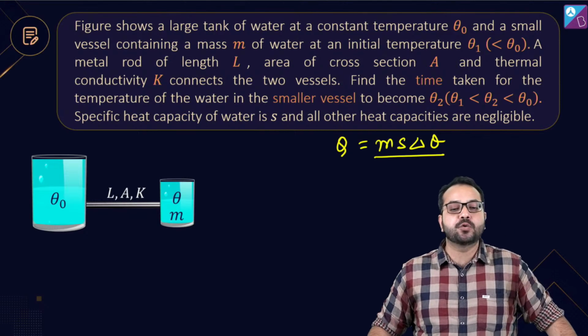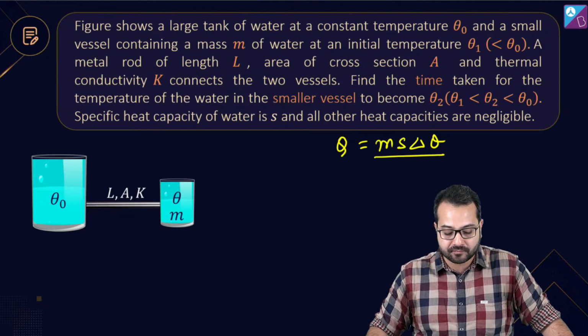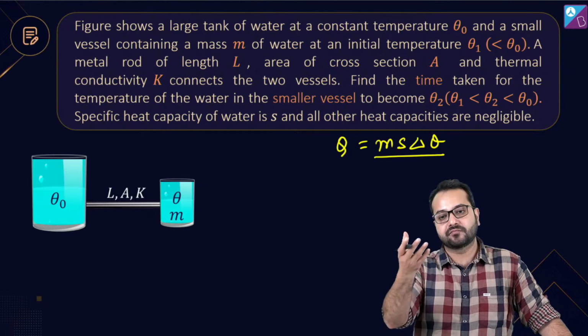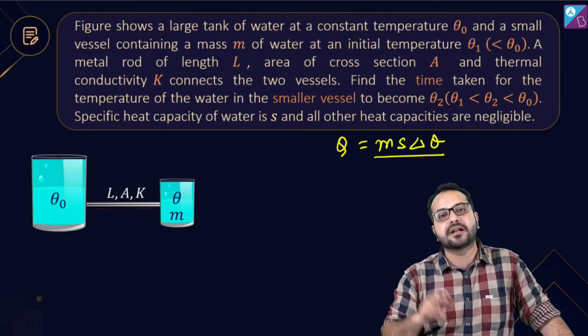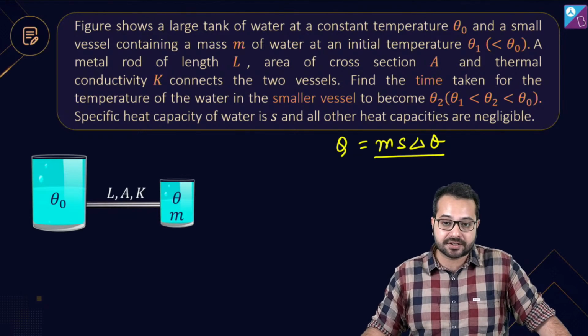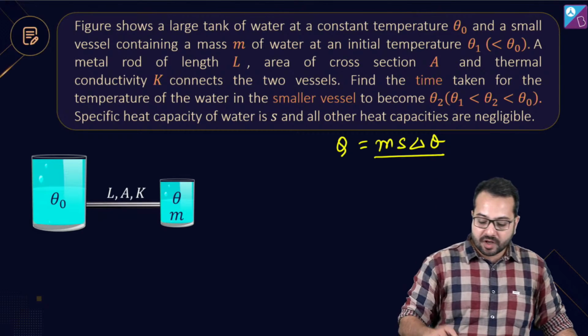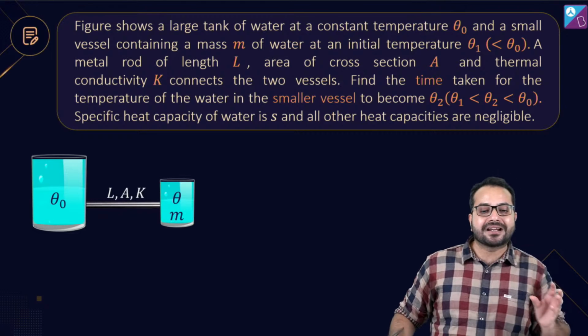नाउ व्हाट इज q? q इज इक्वल टू ms डेल्टा थीटा. इतना तो पता है अपने आप को कि q, if it is getting an amount of q heat, then the temperature change will be delta theta and they will be related as q is equal to ms delta theta. Is that correct? Okay. But what is happening here? कि you are getting